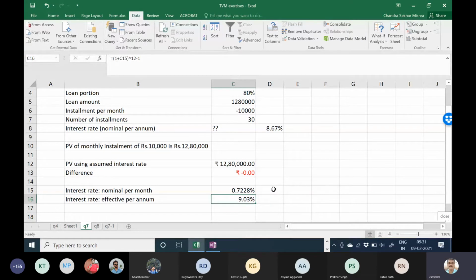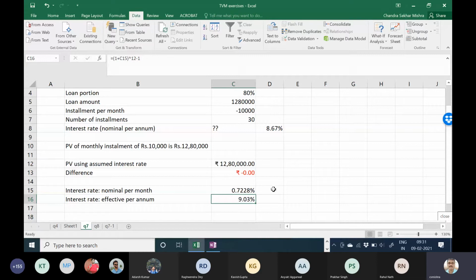Whoever asked the question, please answer. Sir, 1 plus 5 by 12 to the power. No, 5% is your interest rate per annum. Okay, what is your monthly interest? 5 by 12. 5% by 12, correct?